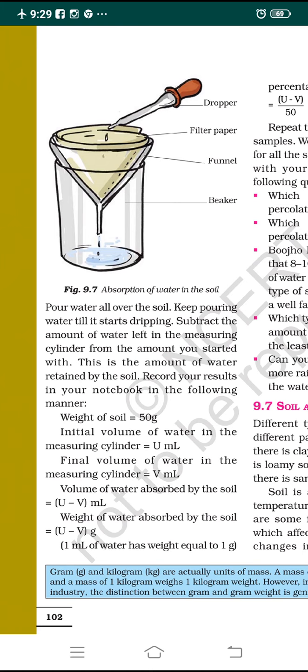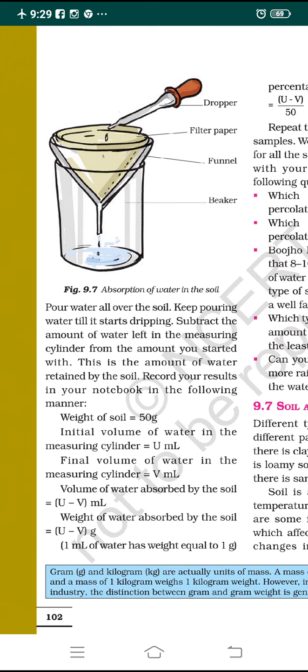It starts collecting in the beaker. Till then the soil particles hold whatever water droplets fall on them.